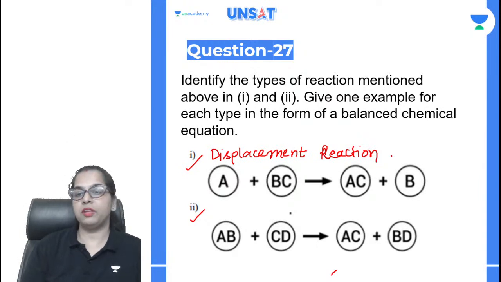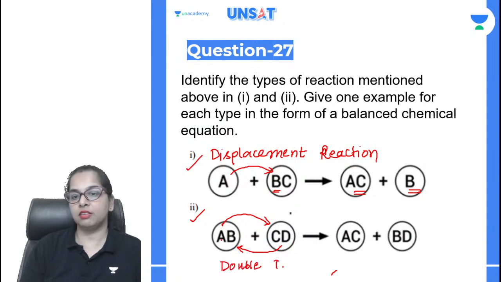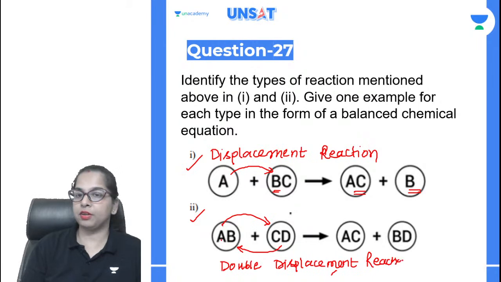Okay. So it is a displacement reaction. Why is it so? Because A is replacing B, and in the place of B there is A, and B has gone separated. So this is the displacement reaction. In the second one, we can see that A is taking the place of D and D is taking the place of B. So here again, this is a double displacement reaction. So the first question is very simple. You all can attempt it very easily.